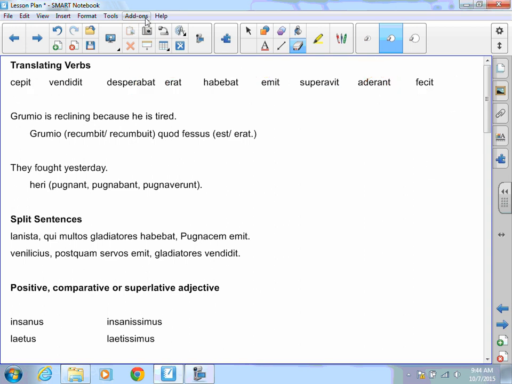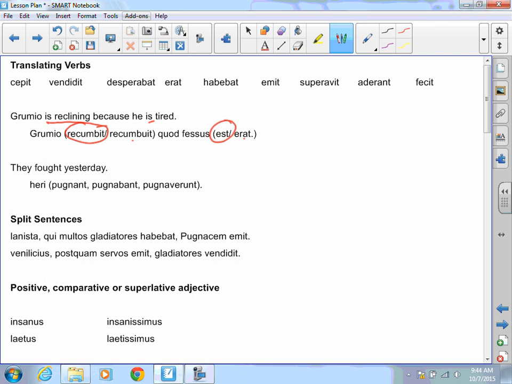You're going to have to look at verbs that way and translate them that way, but you're also going to have to look at English sentences and determine what verb would be used in Latin. So I have is reclining, that's present tense. Recubuit is perfect tense, so I need present tense, recumbit. I have is here, that's a conjugation of sum. That's was, so that erat is imperfect. I'm going to choose the present, est.